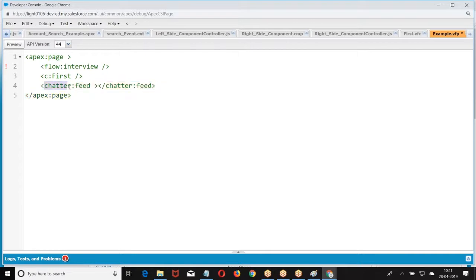If you don't define any namespace, the default namespace is c. I hope you are clear. Because I was not delivering the code to any other third-party systems, I was not creating any namespace. But if you want to deliver, it is a must that you create a namespace for your organization. I hope you got my point.